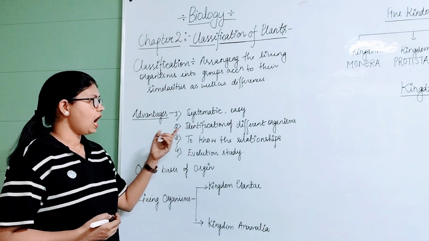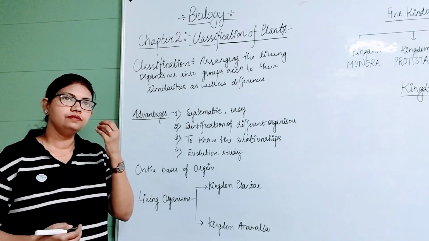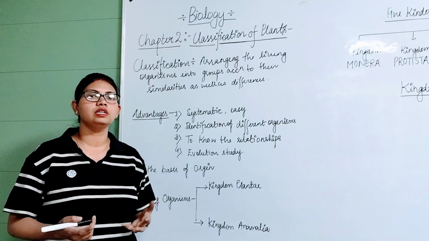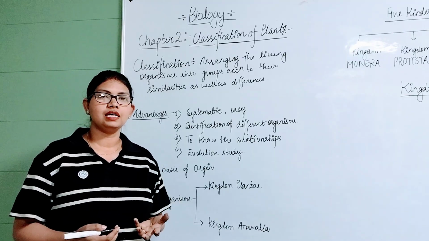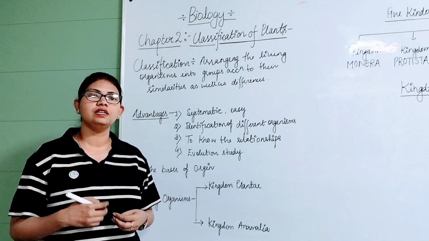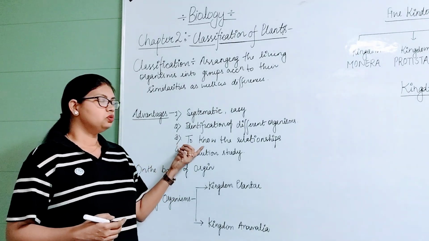Second one is identification of different organisms. It means when we know the characteristics of certain living organisms and we don't know in which class they come under, on the basis of their characteristics we can find out their class. Next is to know the relationships.